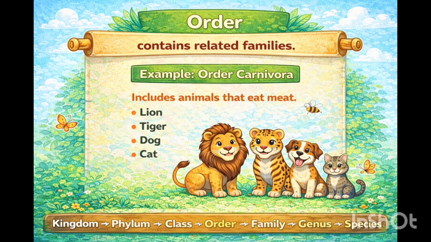Plant families like Convolvulaceae and Solanaceae are included in the order Polemoniales, mainly based on floral characters. The animal order Carnivora includes families like Felidae and Canidae.